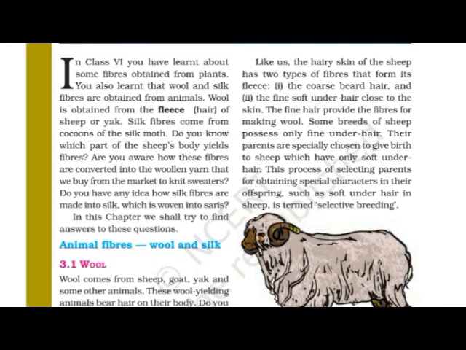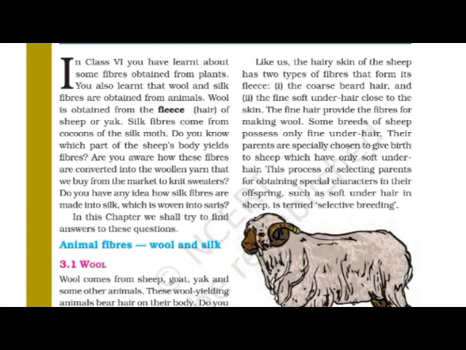Animals that yield wool. Several breeds of sheep are found in different parts of a country. We are going to study it in detail when we go to the page which contains table 3.1.